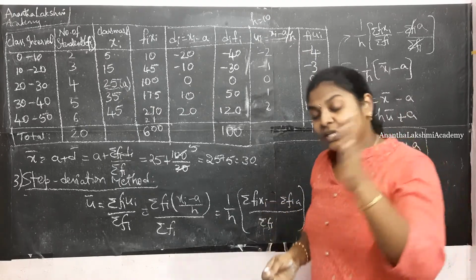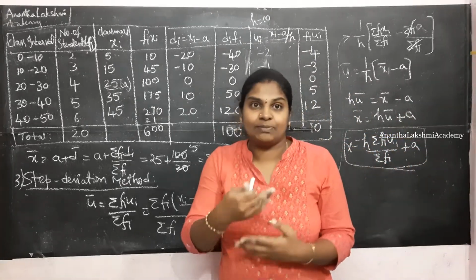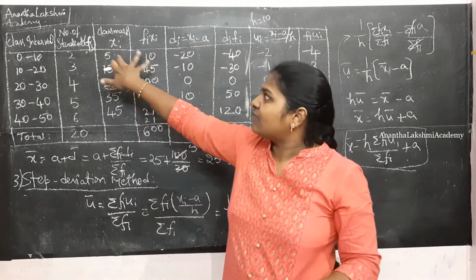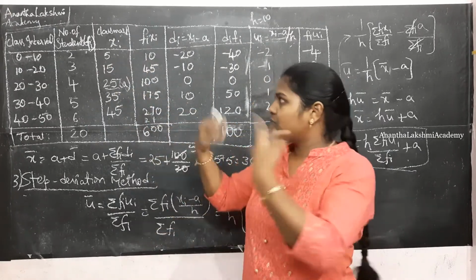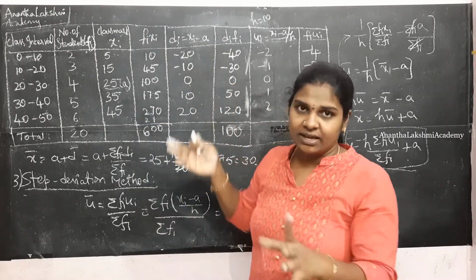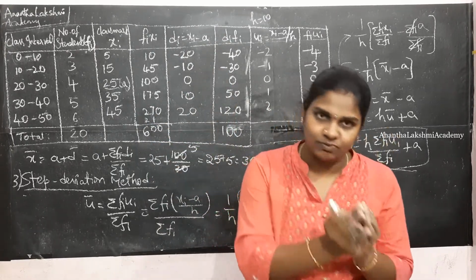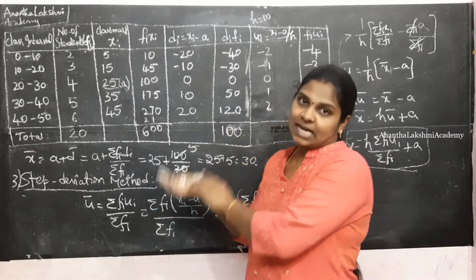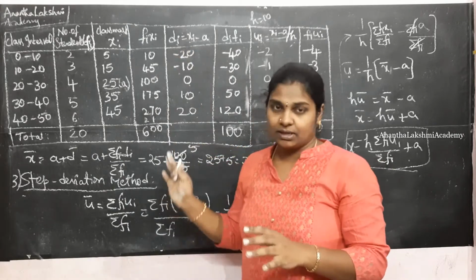Alright. When you feel that the calculation is becoming complex in the direct method for doing fi xi multiplication, if you think it is becoming complex, then you go for deviation, the calculation of the deviation di, which is xi minus a. You need to assume one of the values of xi as the assumed mean and then start subtracting it from the rest of the class marks.